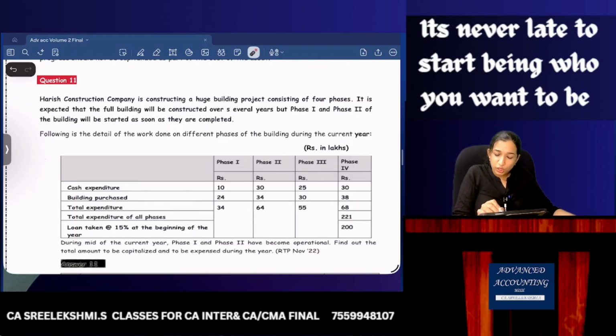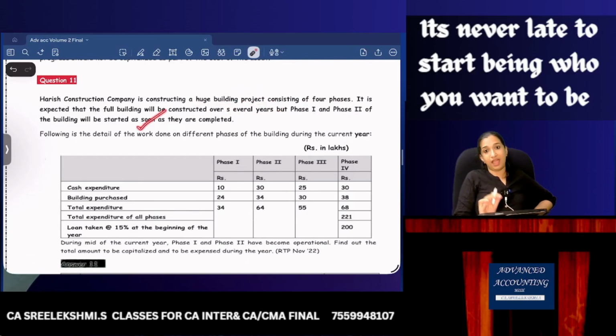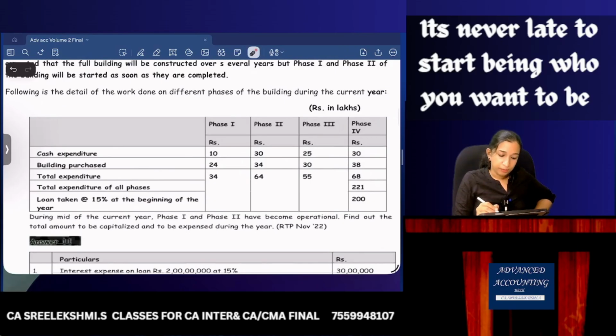So we are constructing a huge building and this has 4 phases. Construction will take several years, but phase 1 and phase 2 of the building will be started as soon as completed. So expenditure incurred on phase 1 building: cash 34, 30, 34, 64, 25, 30, 55, 30, 38, 68.